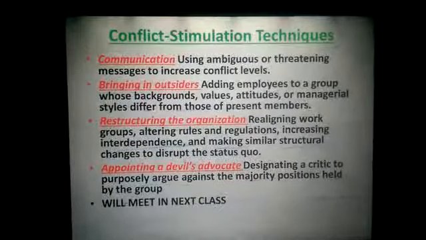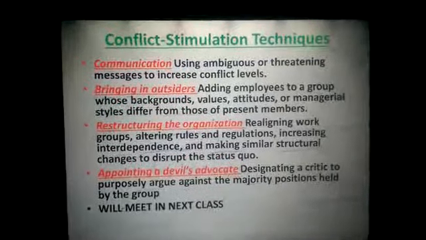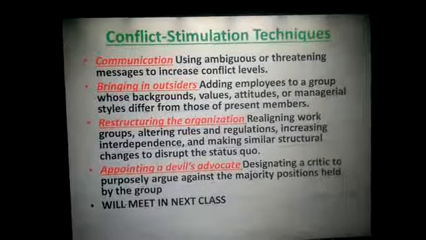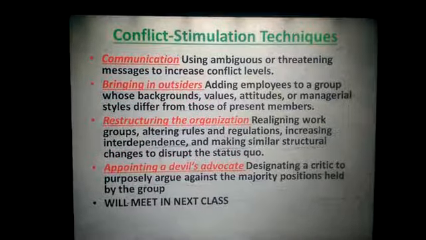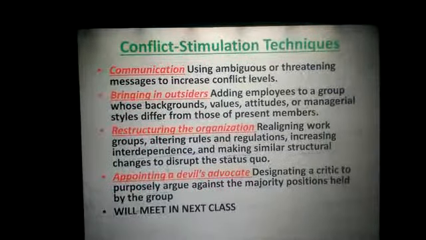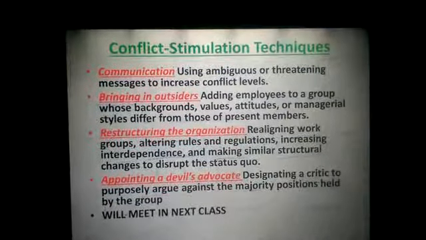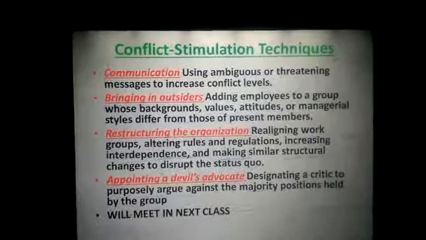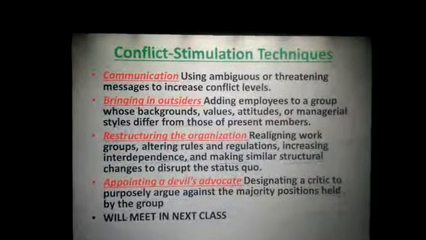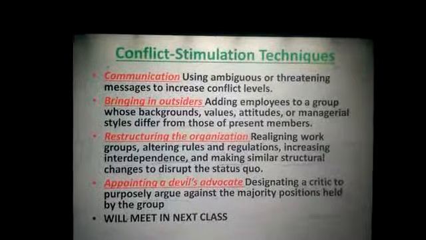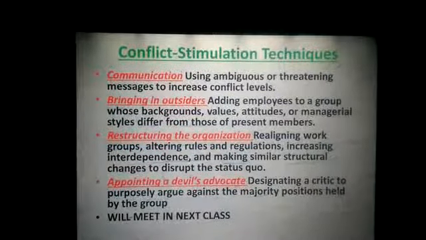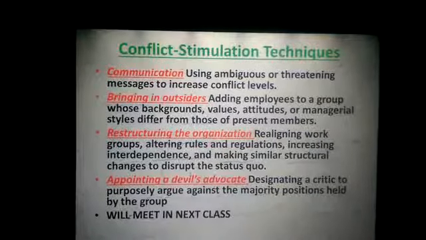Bringing in outsiders. You can bring in outsiders, adding employees to a group whose backgrounds, values, attitudes, or management styles differ from those of the present members. Then you have restructuring the organization. You can restructure the organization, realigning work groups, altering rules and regulations, increasing interdependence, and making similar structural changes to disrupt the status quo. Appointing a devil's advocate, designating a critic to purposely argue against the majority positions held by the group.